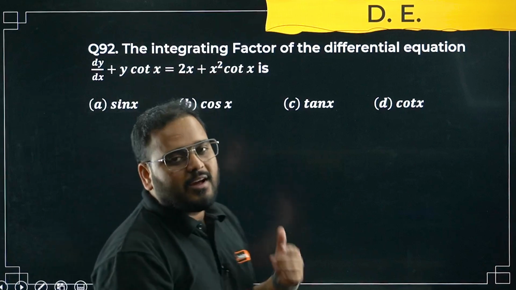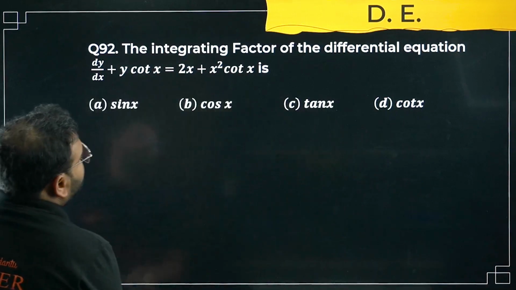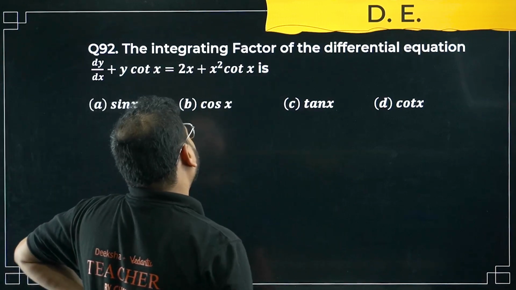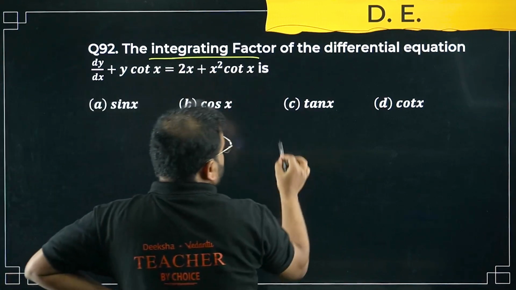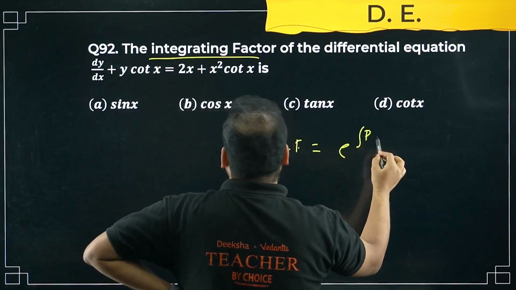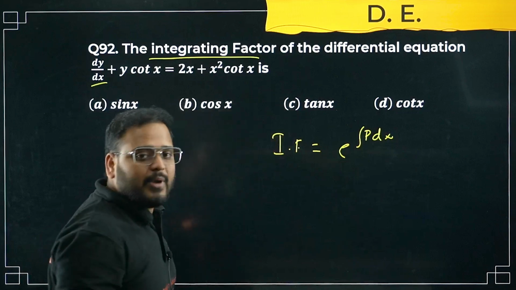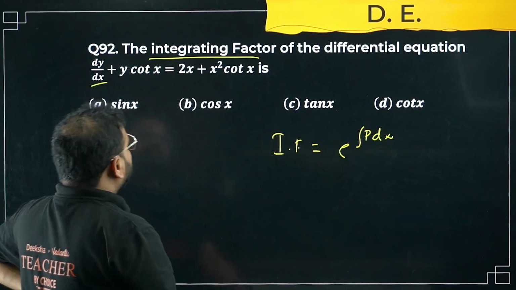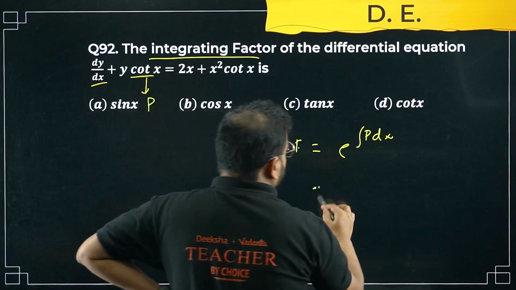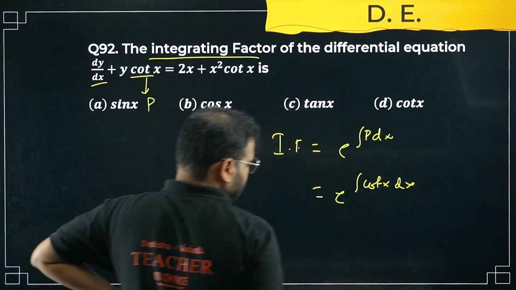Very simple, right? Let's solve some questions on differential equations now. Please tell me the integrating factor of the differential equation dy by dx plus y cot x equals, we're looking for only the integrating factor, right? The formula for this will be nothing but e power integral of P dx, where the independent variable is x. So find the value of P, nothing else matters over here. Right here, e power integral of cot x dx.